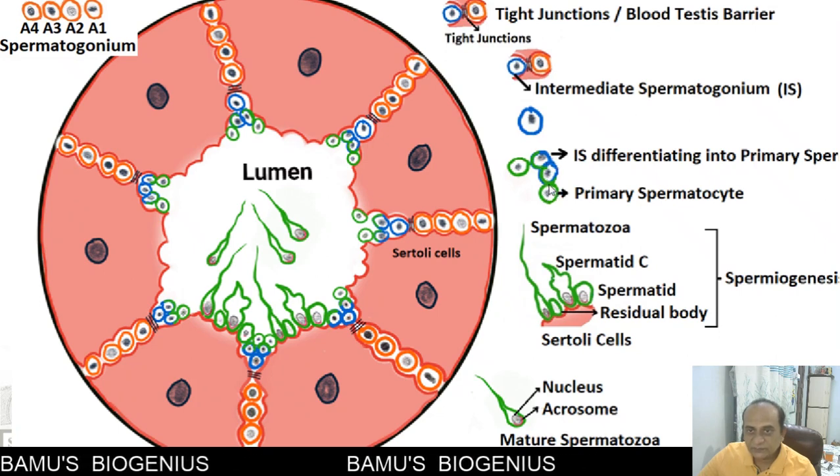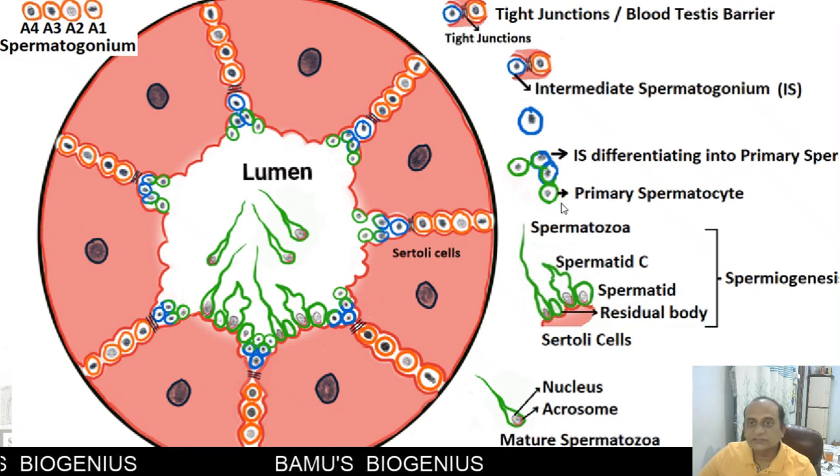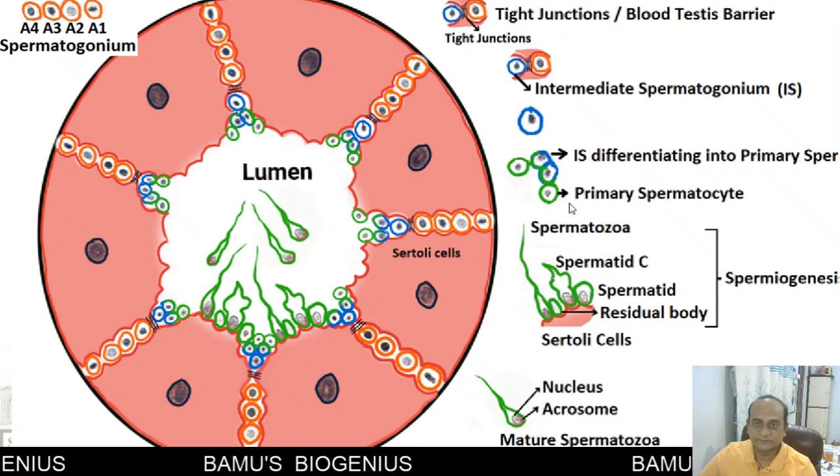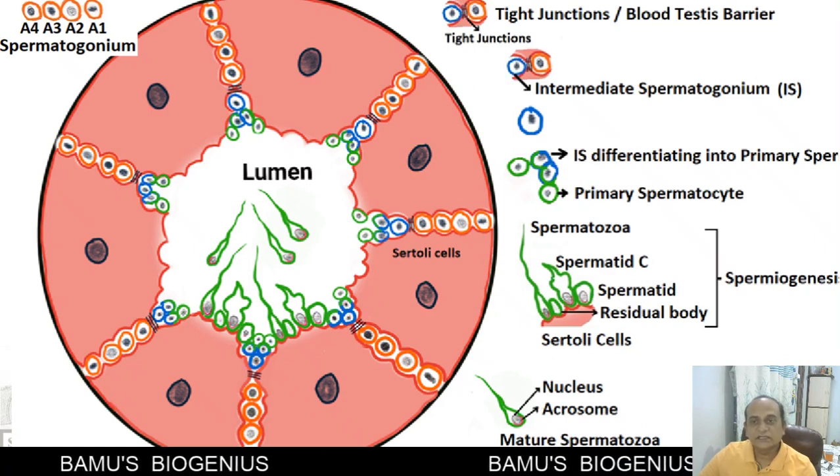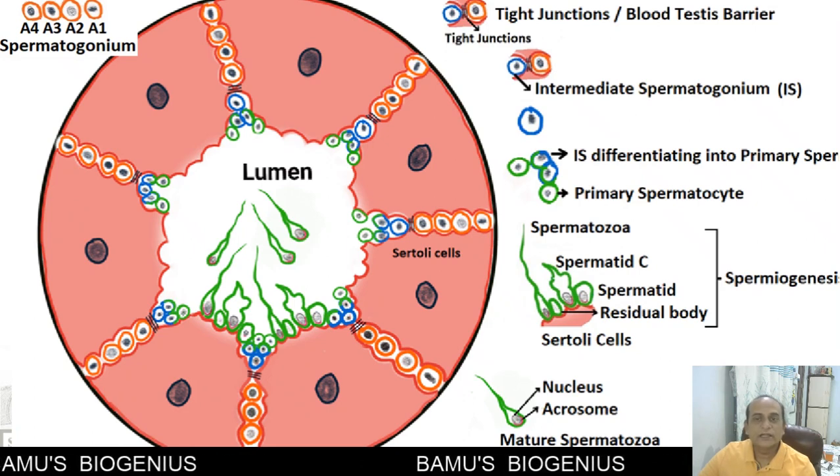After some time this primary spermatocyte is formed, and these primary spermatocytes now undergo meiosis 1, and when it undergoes meiosis 1, it produces the secondary spermatocyte.